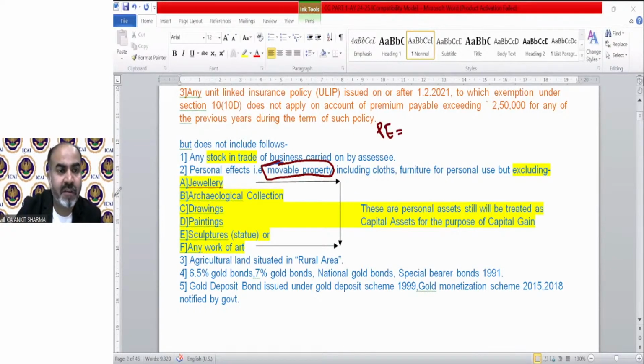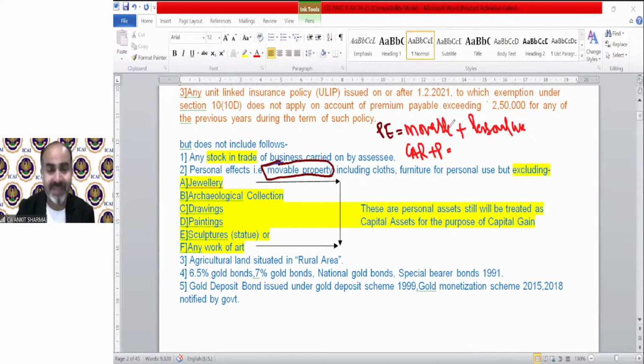That is, first, it should be a movable property, plus it should be for your personal use. Now, for example, a car for my personal use is not a capital asset. But a car used in business, that is movable, but it is not personal now, it's for commercial use. That is going to be a capital asset.